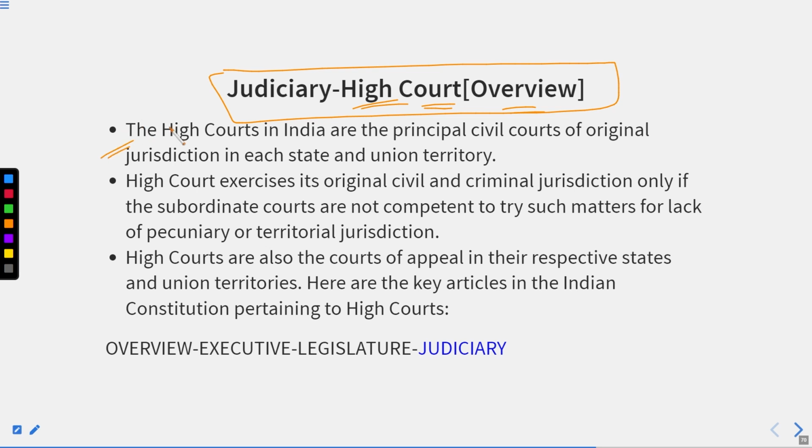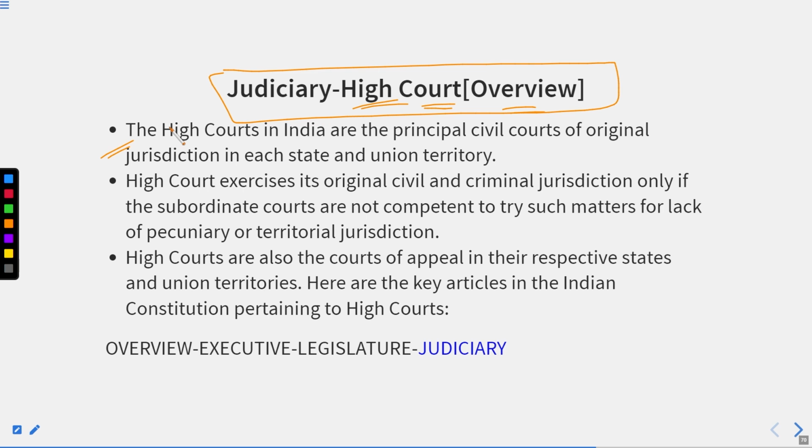Now let's have a look at the High Court overview. High courts in India are the principal civil courts of original jurisdiction in each state and union territory. The High Court exercises its original civil and criminal jurisdiction only if the subordinate courts are not competent to try such matters for lack of pecuniary or territorial jurisdiction. High courts are also the courts of appeal in their respective states and union territories. Here are the key articles in the Indian Constitution pertaining to the high courts, which we are going to cover.